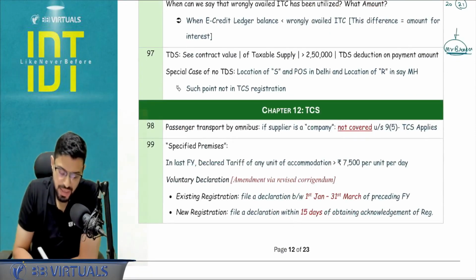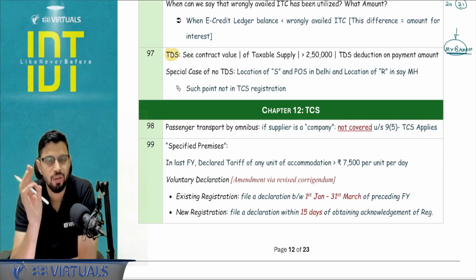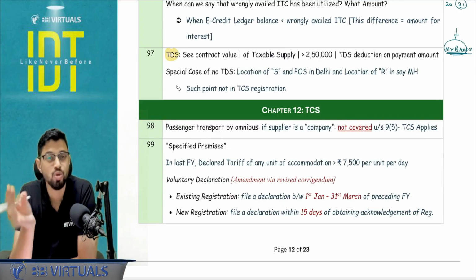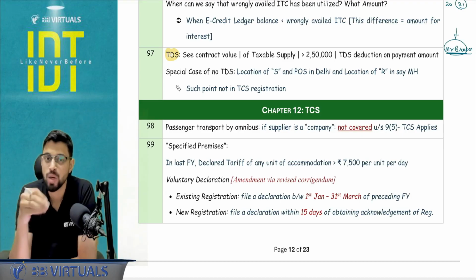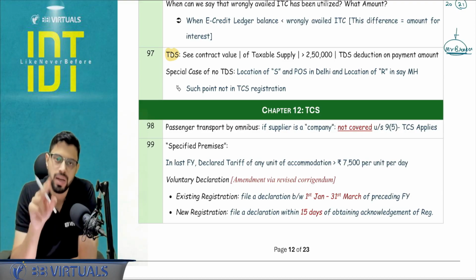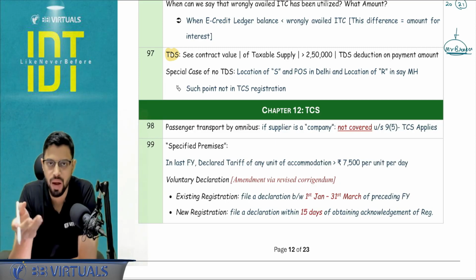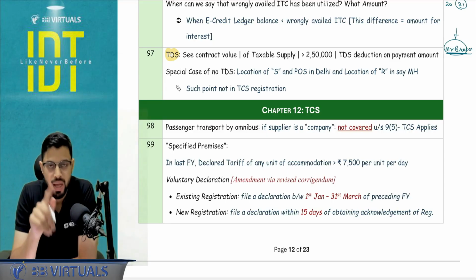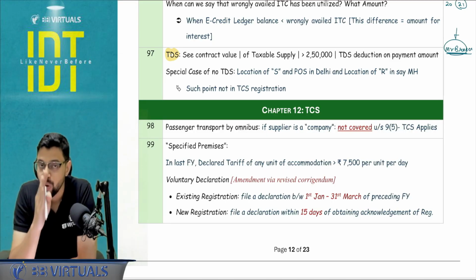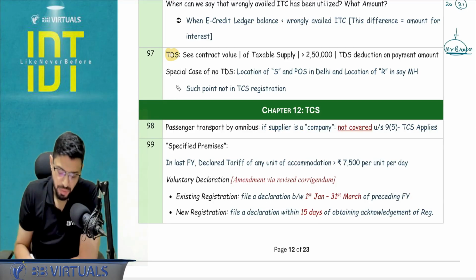With respect to the TDS, there is a structured thinking that needs to happen. Focus on the contract value of the taxable portion, and that needs to exceed 2,50,000. So the actual payment may be, let's say, 10 rupees, but the contract is of 6 lakh. Then on the 10 rupees payment, the TDS is going to happen at 2%, or 1 plus 1%, depending on intra or inter nature. Okay. Up to 2,50,000, no TDS. Contract value exactly 2,50,000, no TDS. Exempt portion, no TDS.